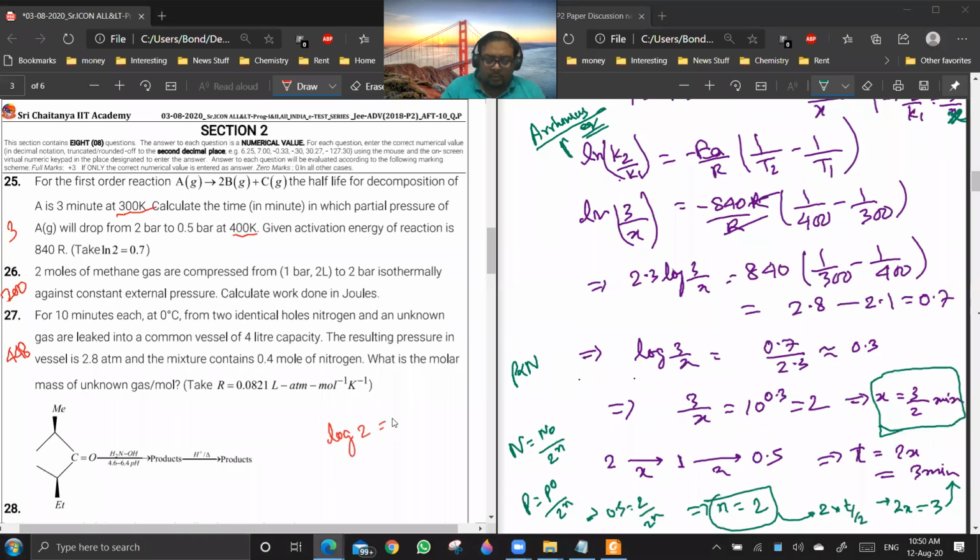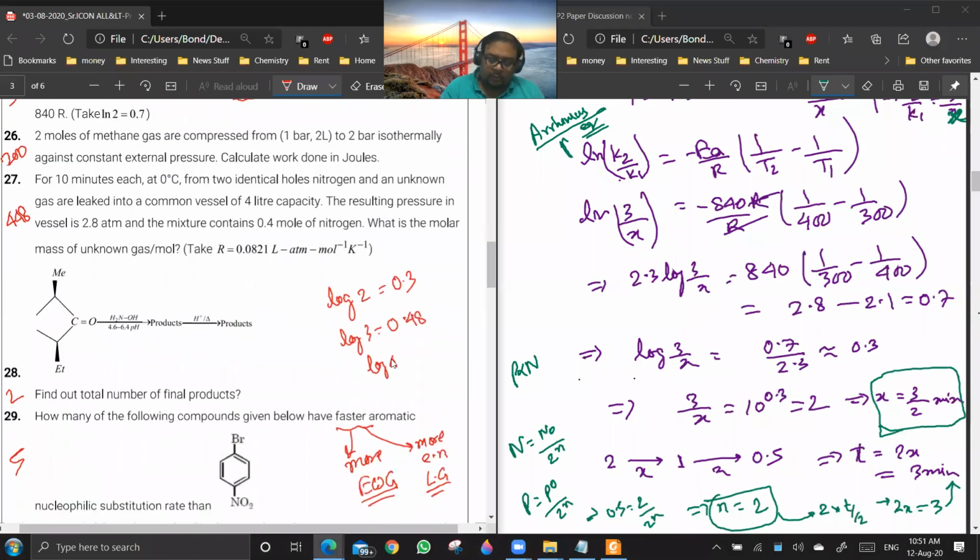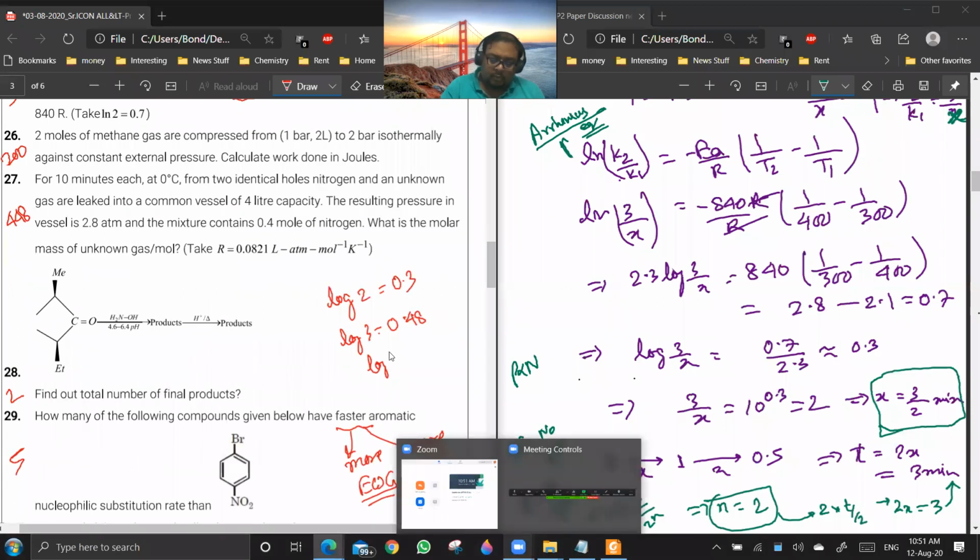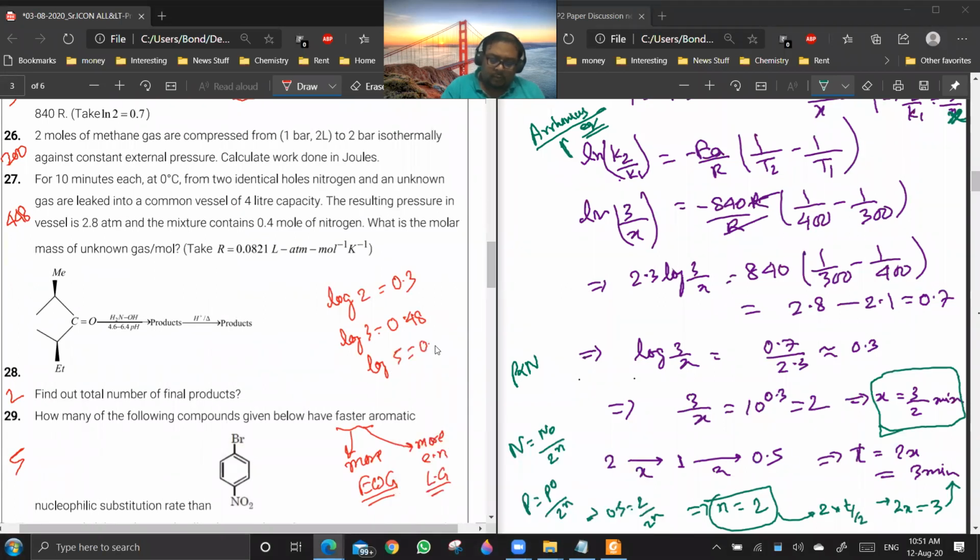Log 2 is equal to 0.3. Log 3 is equal to 0.48. Log 5 is 0.7. Log 7 is 0.845. So if you take this and it is to the base 10, you can always write down 10 to the power 0.3 is equal to 2.